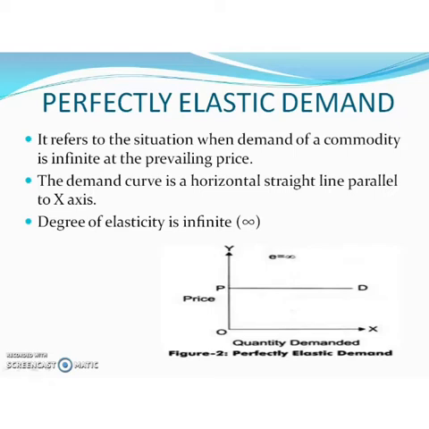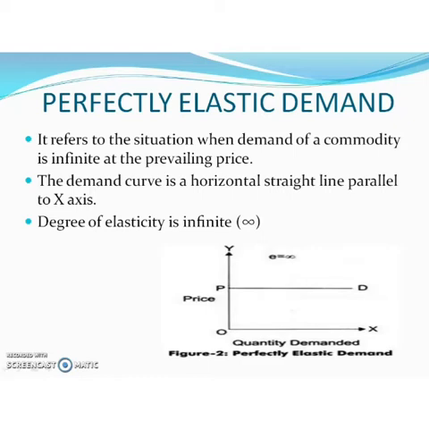Infinity means there is no end. If a slight change in price leads to infinite change in quantity demanded, that is known as perfectly elastic demand. In perfectly elastic demand, a small rise in price results in fall in demand to 0, while a small fall in price causes increase in demand to infinity.